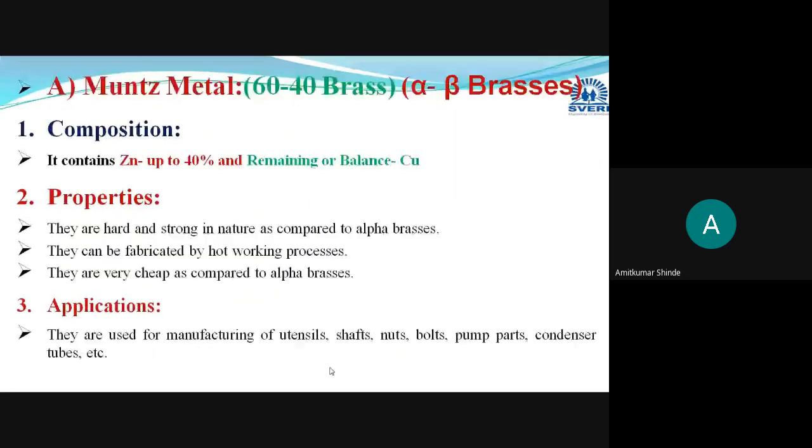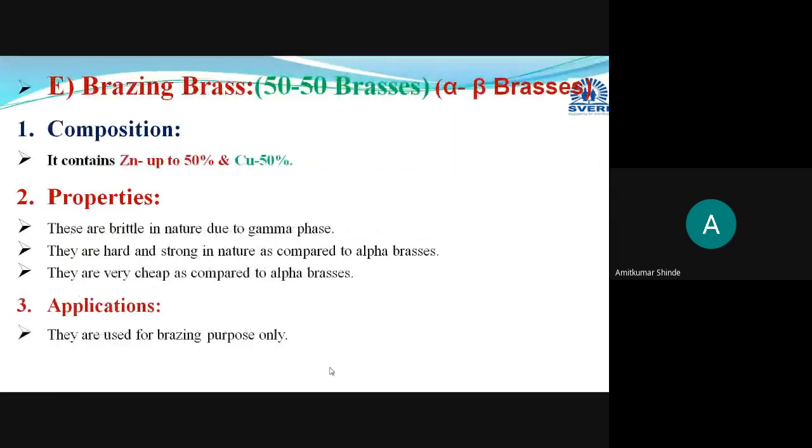We have seen Muntz metal, naval brass, and this is the brazing brass. If you are not having any queries, I will stop here.